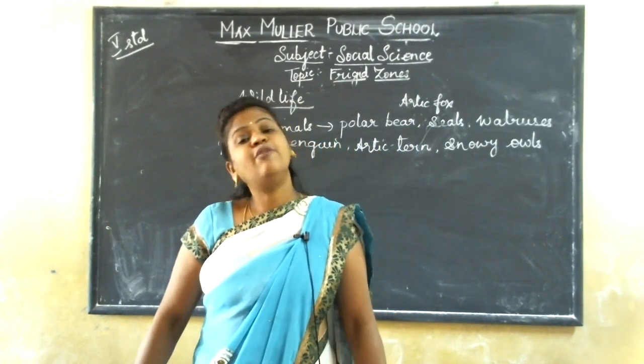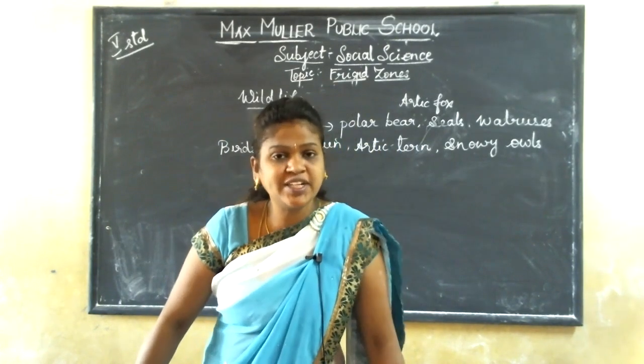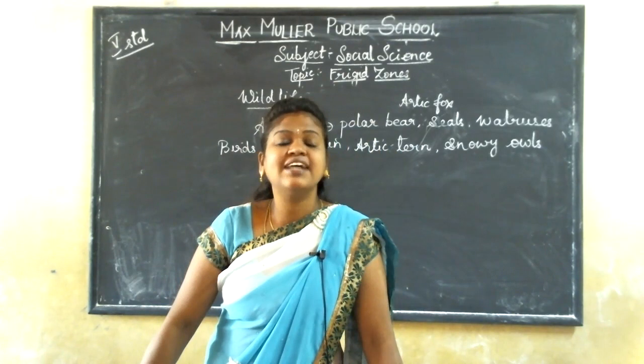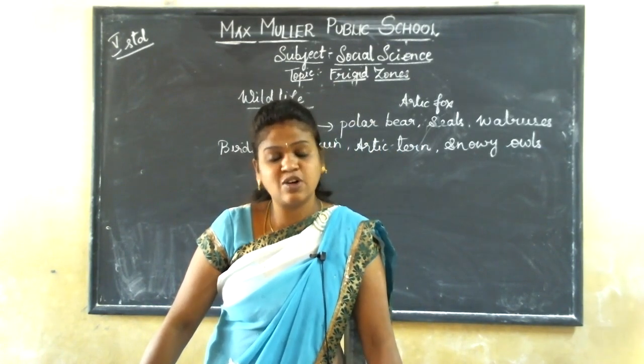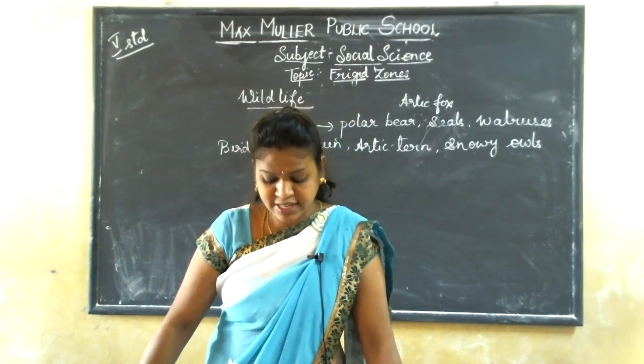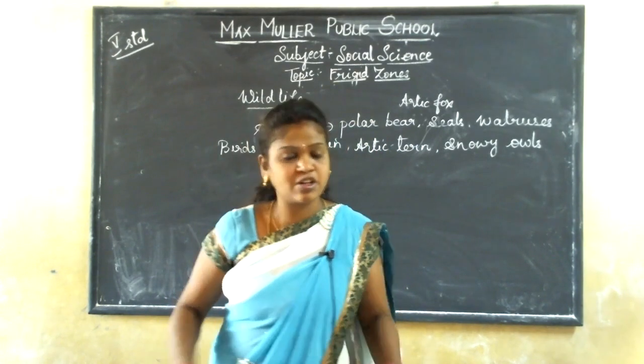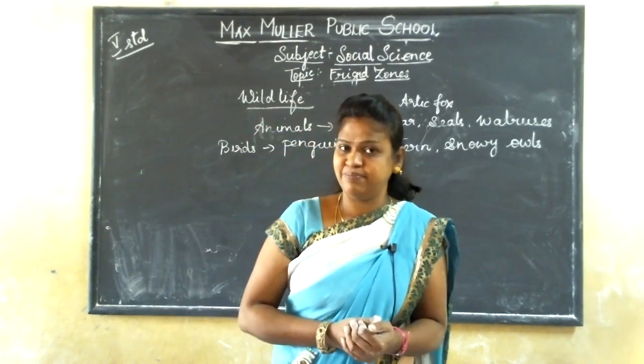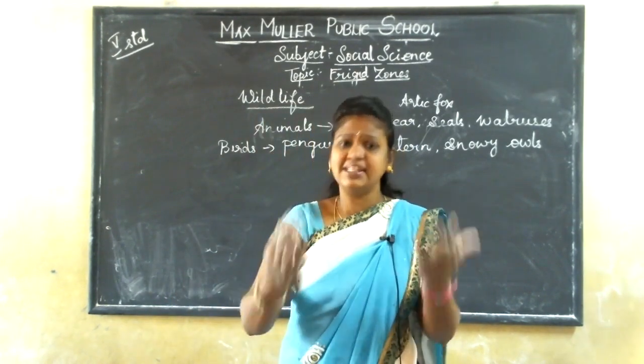And even the white color. Why is it white, children? Because the white color is adapted, or it has adjusted to its climatic condition and to the landscape. Landscape. What do you mean by landscape?